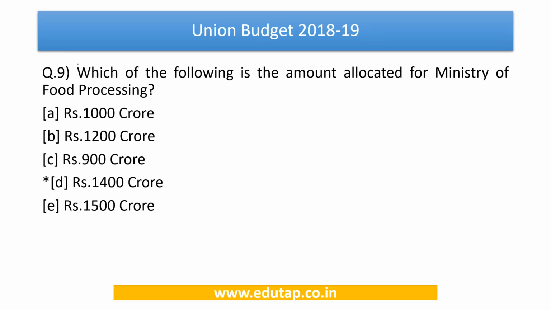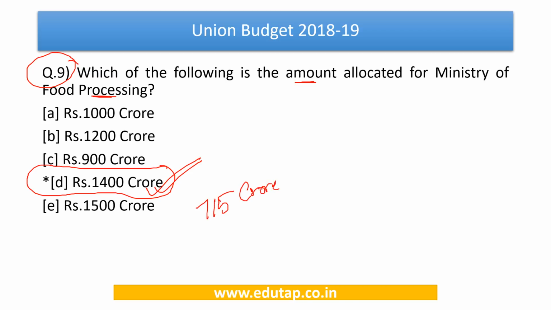Now friends, moving on to question number 9, it says that which of the following is the amount allocated for Ministry of Food Processing? The answer to this question is simple, rupees 1400 crore. Now kindly note this figure in mind. Comparing to the allocation made in the previous budget, it has been doubled. So it was 715 crore in the last year budget and now it has been increased to 1400 crore.